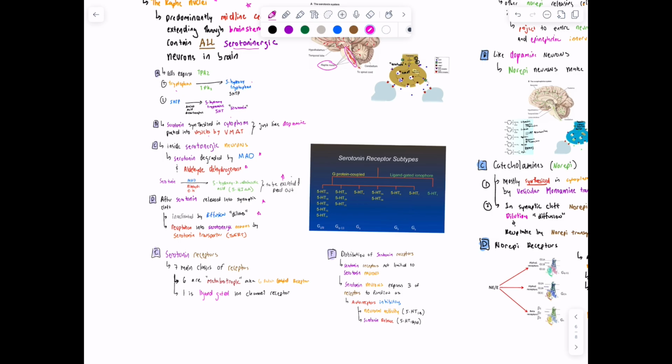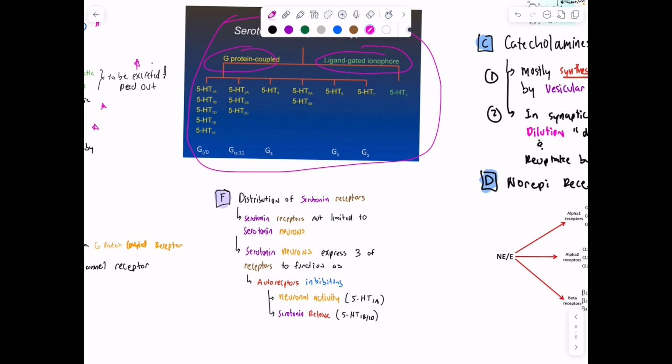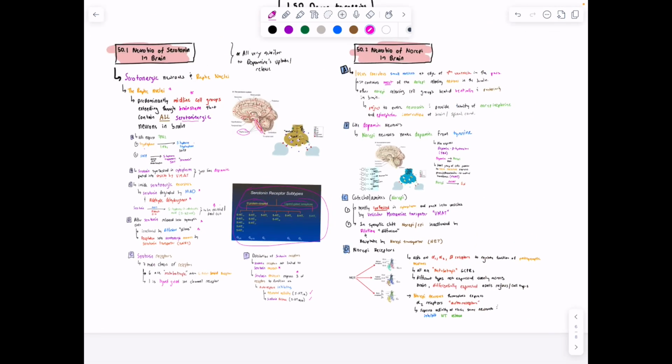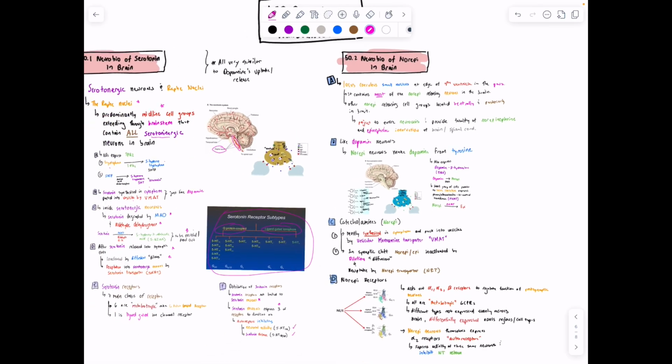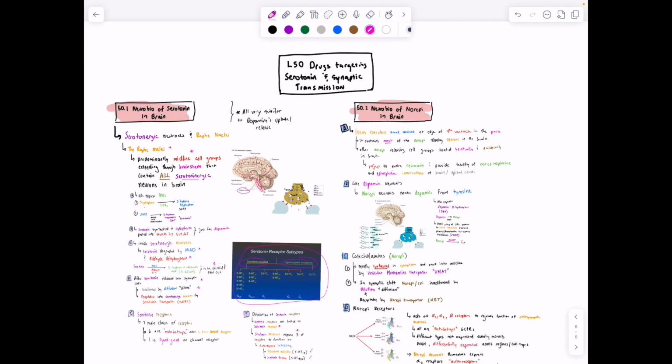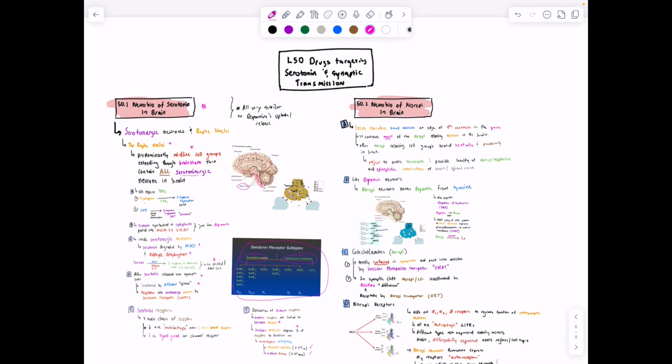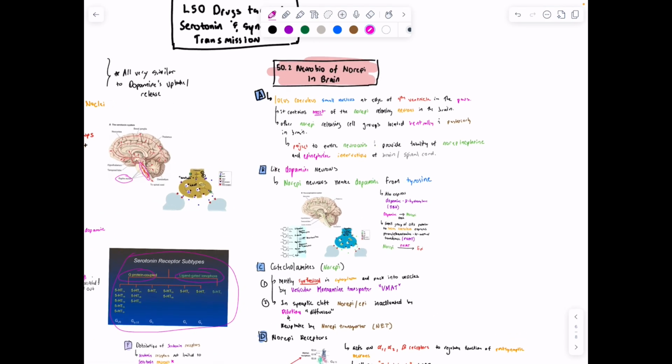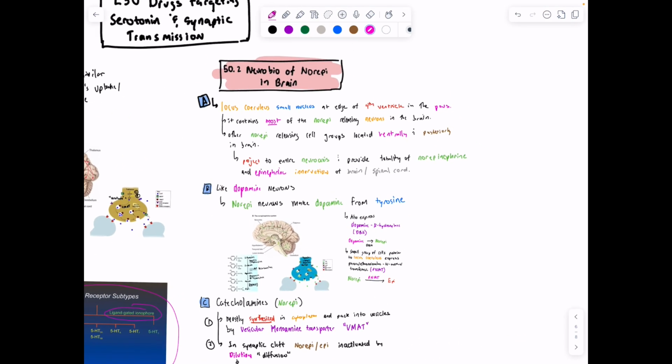Serotonin receptors: there are 7 classes of them, all but one are G-protein coupled, and one is ligand-gated. Overall, the serotonin receptors are not limited to serotonin neurons, and serotonin neurons only express 3 out of the 7 types, which function as autoreceptors that inhibit neuronal activity and stimulate serotonin release on the neurons that release serotonin. All right, very similar to dopamine is the next one, which is norepinephrine. Serotonin came from tryptophan, not tyrosine like dopamine, but it is very similar in its function. And norepinephrine comes from tyrosine, just like dopamine.